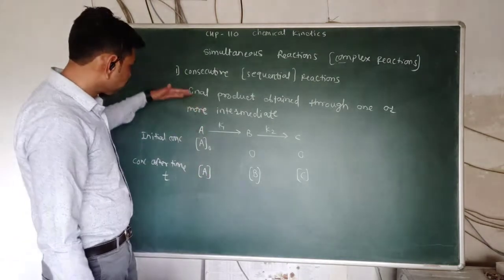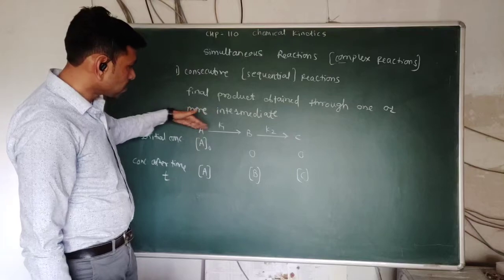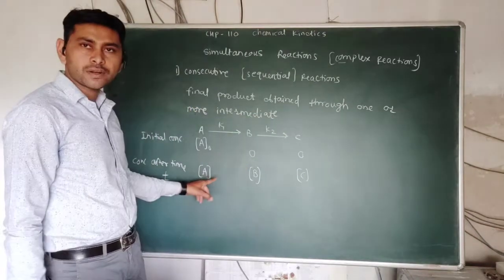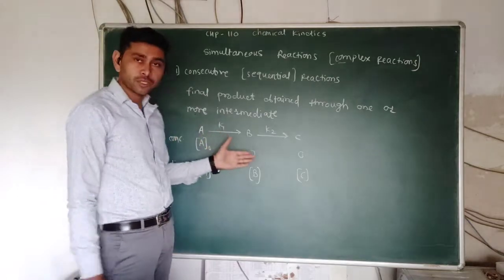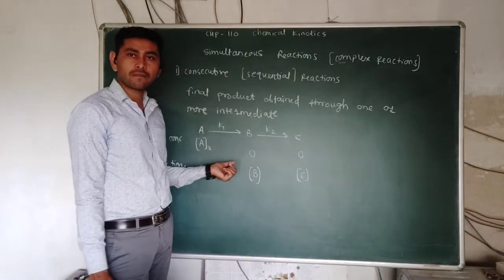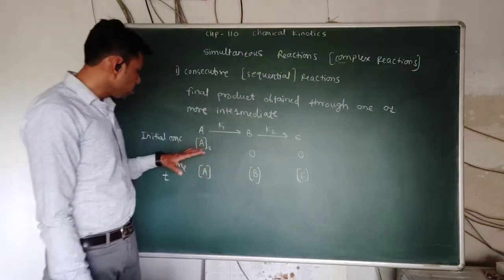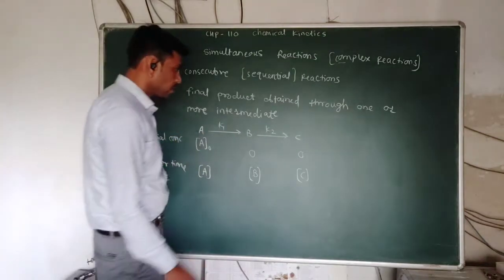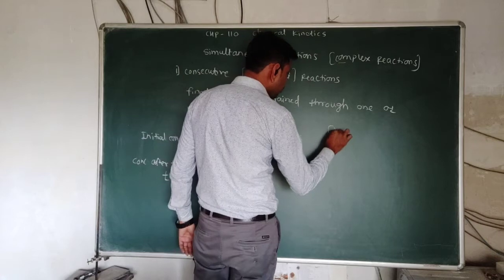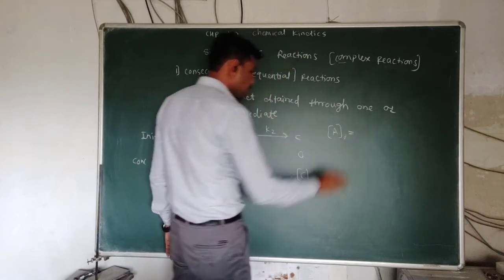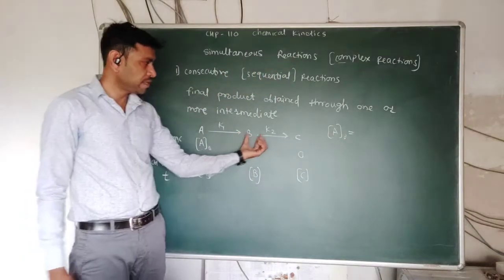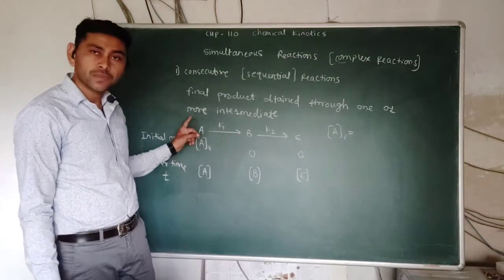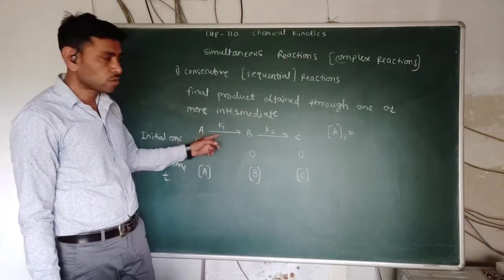So generally A is converted into B, B is converted into C, and this is the concentration after time t, when the reaction proceeds. It is clear from this reaction that all the products B and C are formed from A, the initial concentration of reactant.